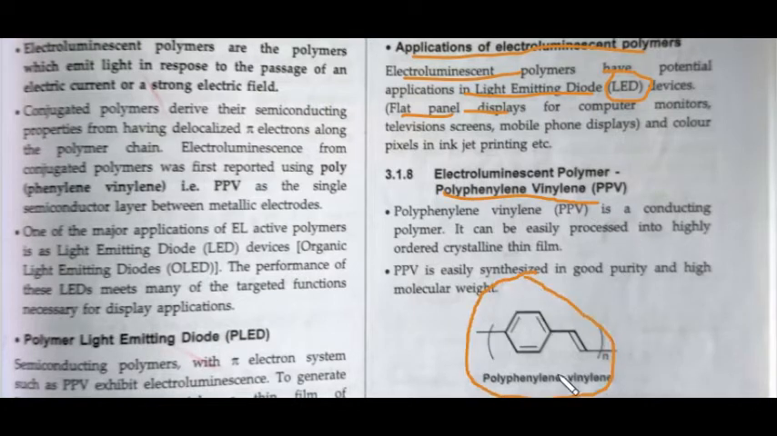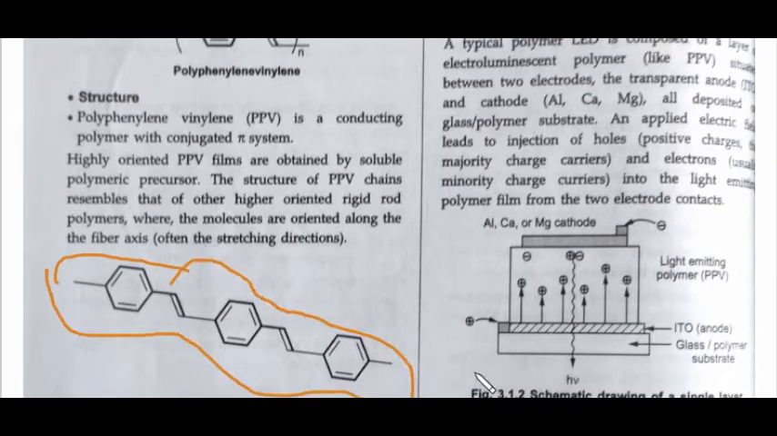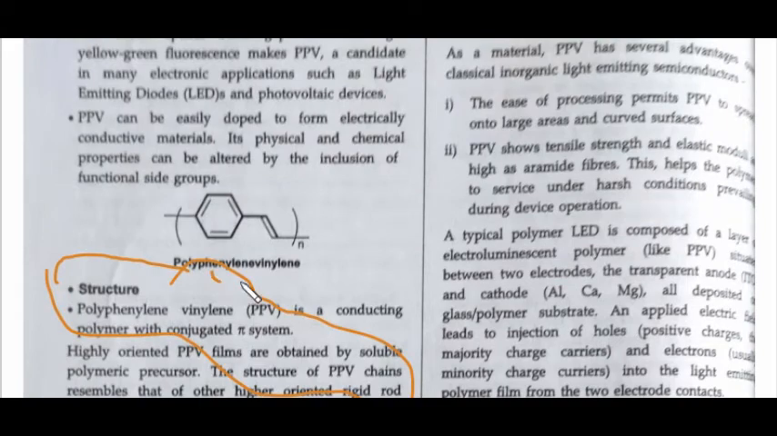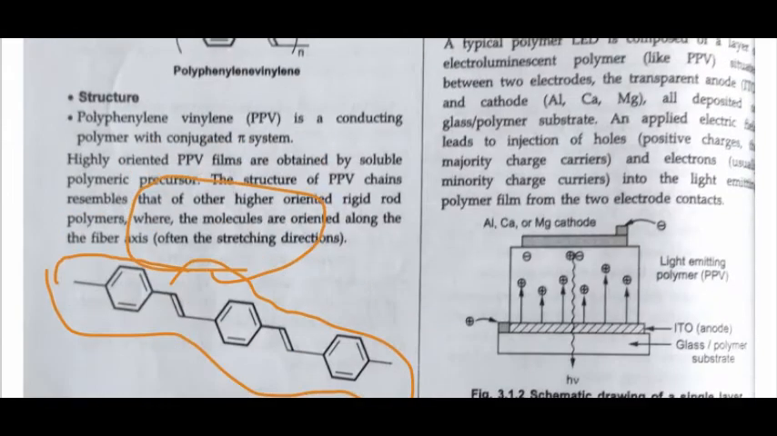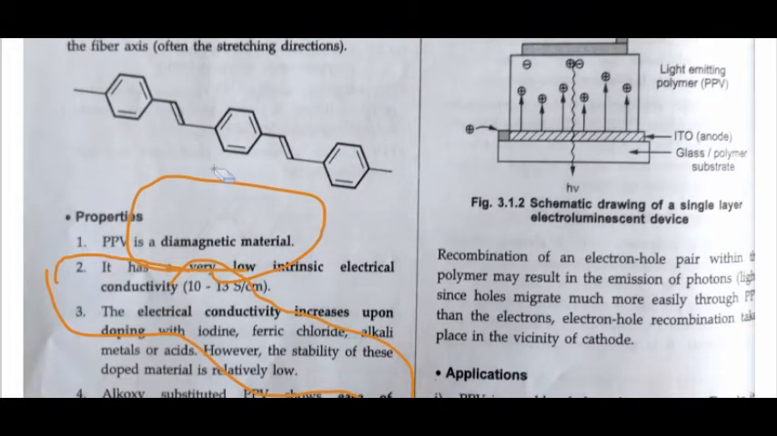So the property that is given here is insoluble in water, but its precursors can be manipulated in an aqueous solution. Okay, so the main polymeric chain of PPV is this. The one that I showed you was the single unit, and this is the main chain of PPV. So what are the properties of PPV? These are the various properties of PPV that can be asked in the examination.